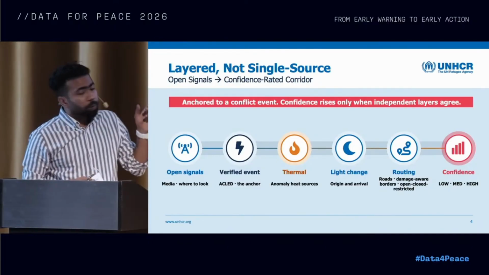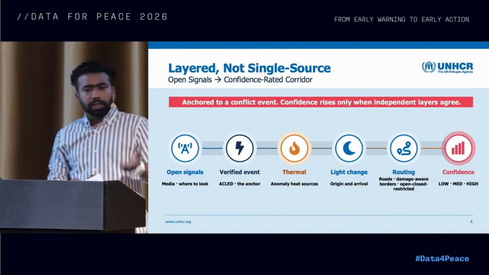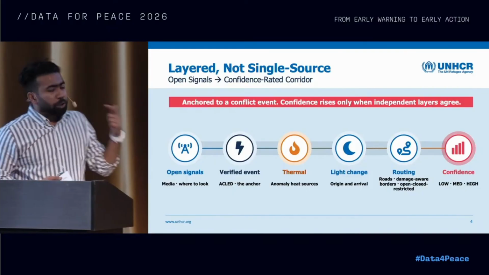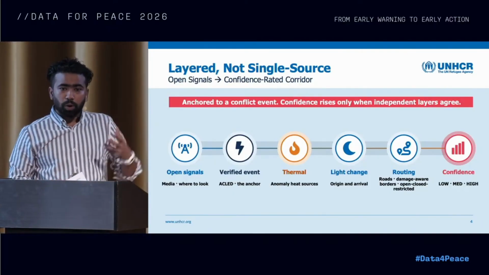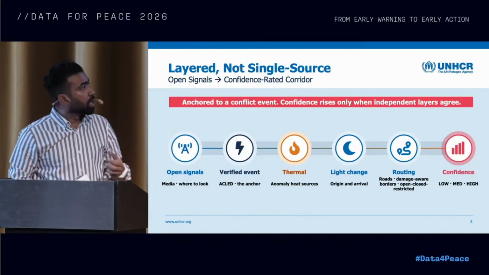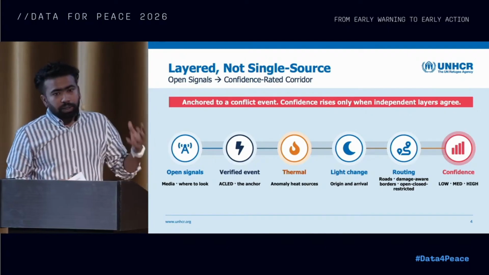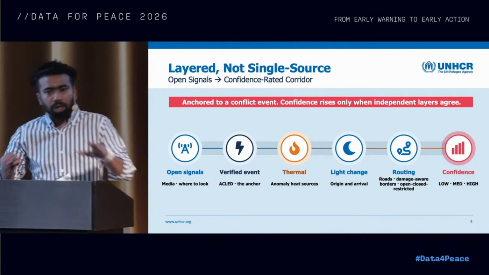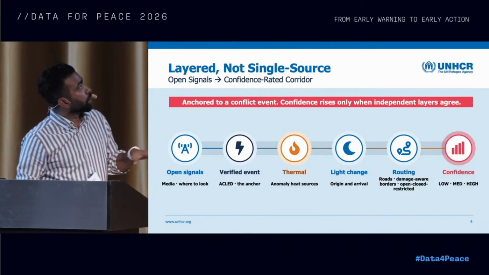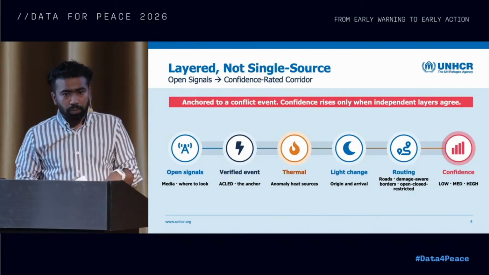So that's what we were doing. We were looking at social media, local and international news articles, WhatsApp and Telegram channels to understand what the hotspots are and what people are talking about, and bringing them together, combined with remote sensing like mobile network activity, internet disruptions, and traffic road signals, all of those together, to understand how things are changing on the ground.